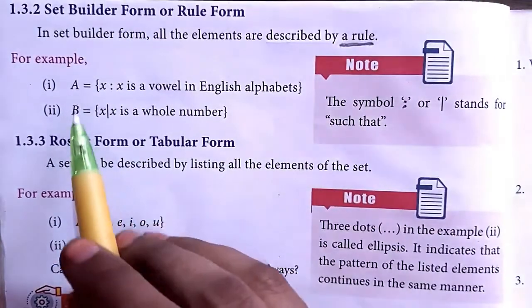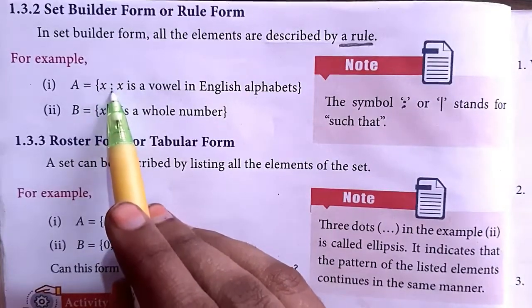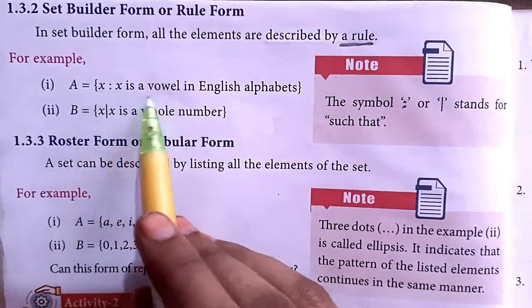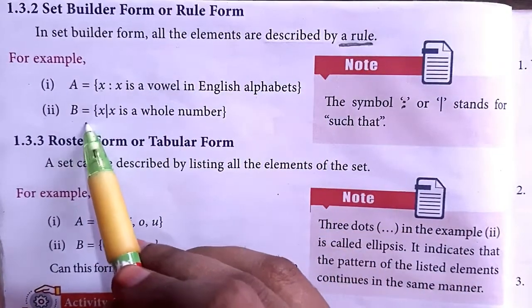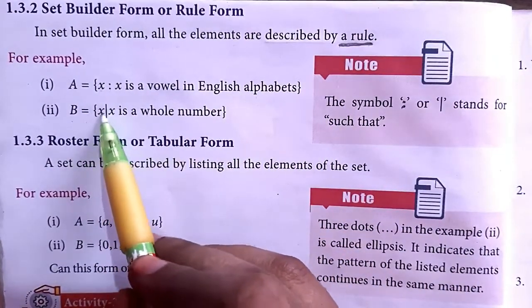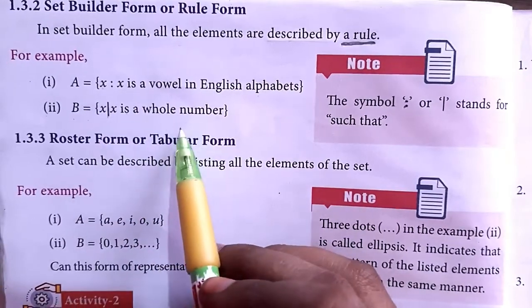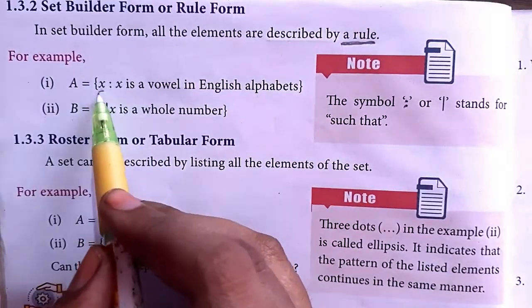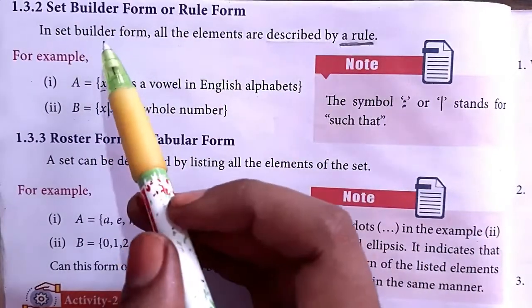So how can you read it? A is equal to the set of all x such that x is a vowel in the English alphabet. This is known as rule form. Also, B is equal to the set of all x, such that x is a whole number. So if we use the x, we can say that it is rule form, otherwise set builder form.